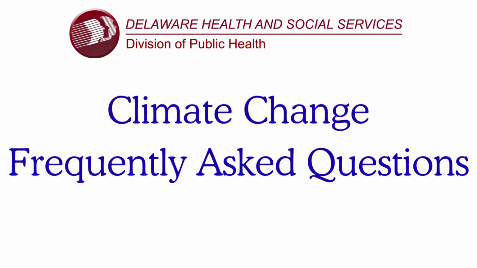What is climate? Climate is a description of the long-term pattern of weather conditions at a location, usually occurring over a period of 30 years or longer. Delaware has hotter and more humid conditions in the summer and cooler temperatures with chances of snow in the winter, for example. Climate tells you if you need to own an umbrella where you live. Weather tells you if you need to bring an umbrella with you today.